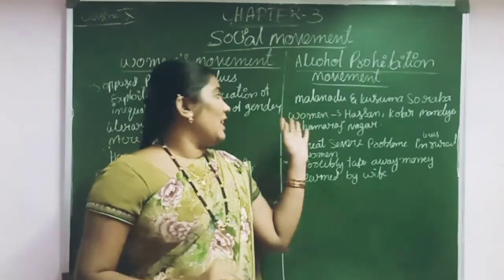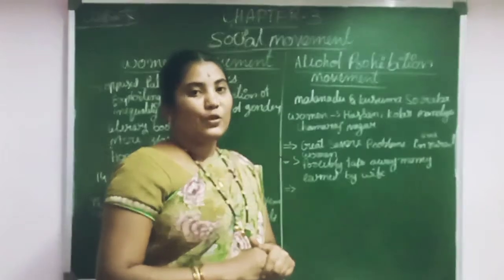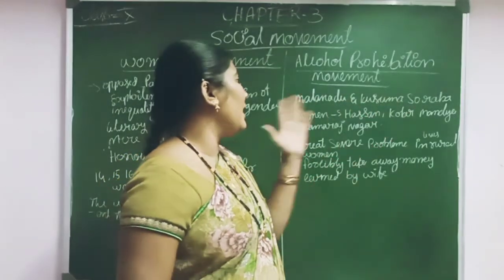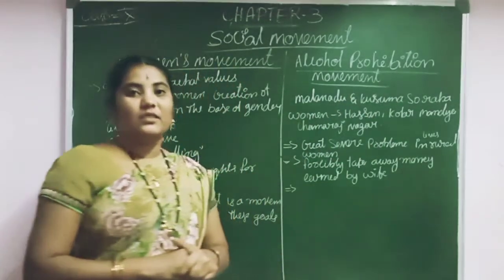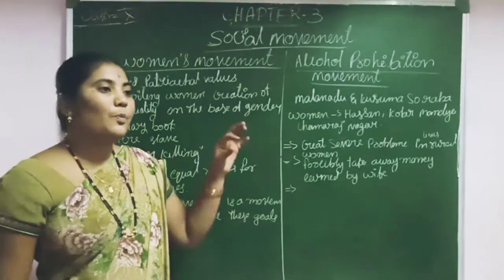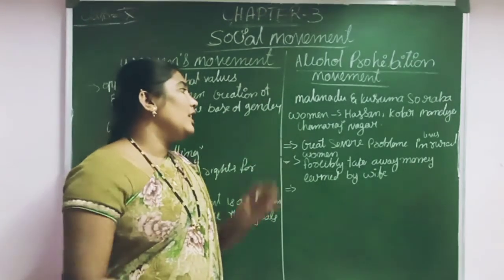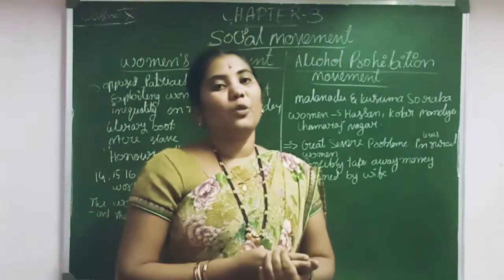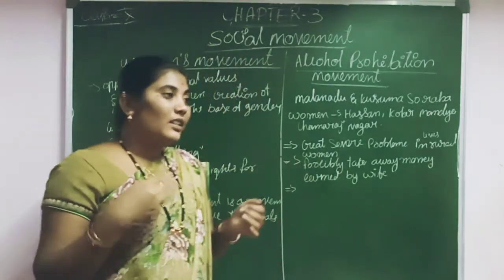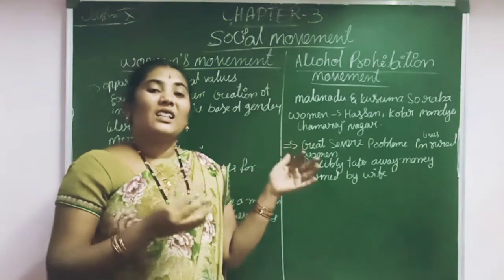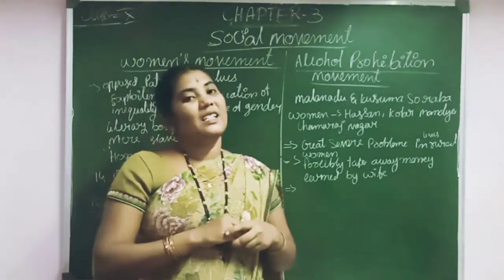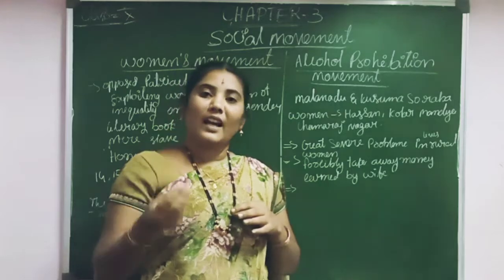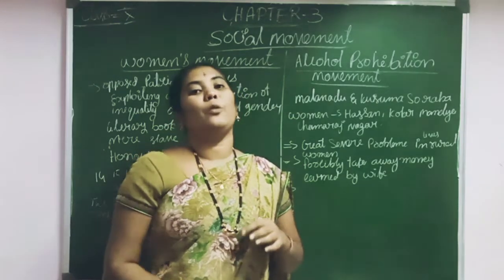Then afterwards we can see the women's movement took place in Hassan, Kolar, Mandya and Chamarajanagar in our Karnataka, to prohibit alcohol. Then afterwards many more movements took place in our Karnataka. Alcohol addiction creates many problems.